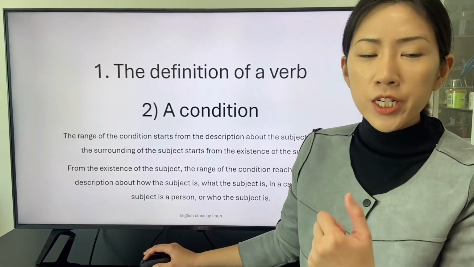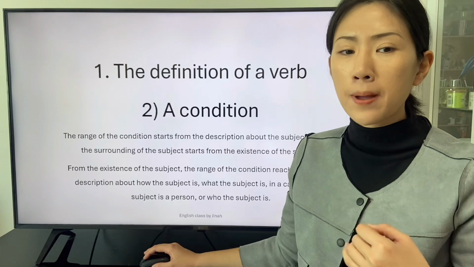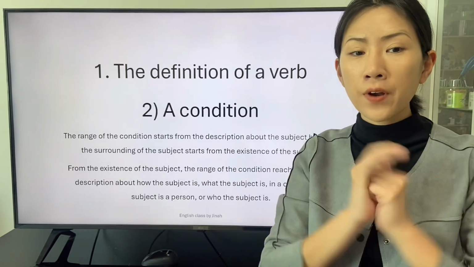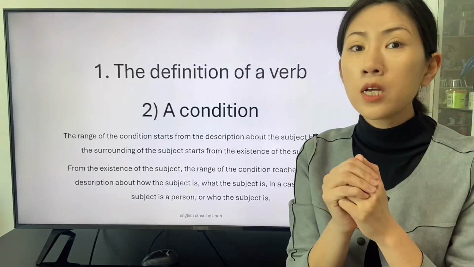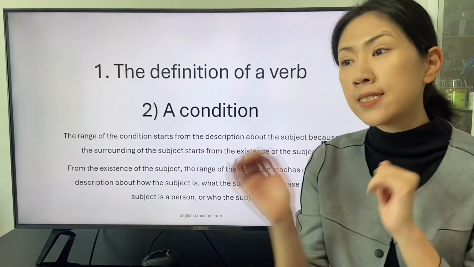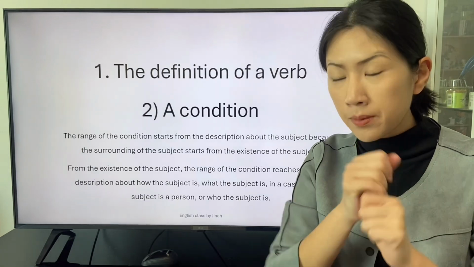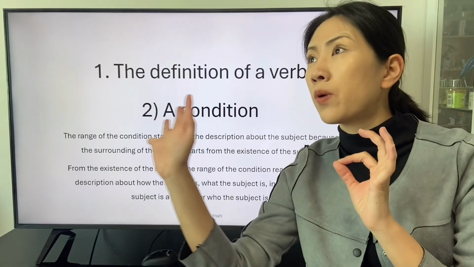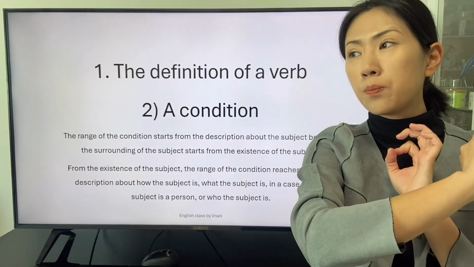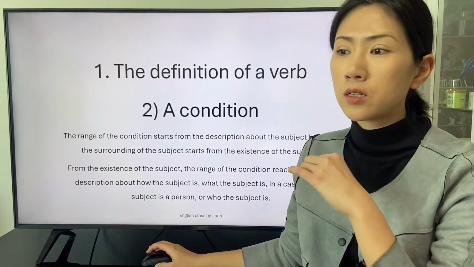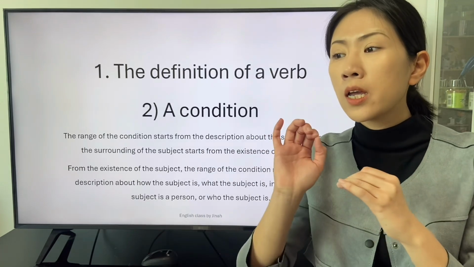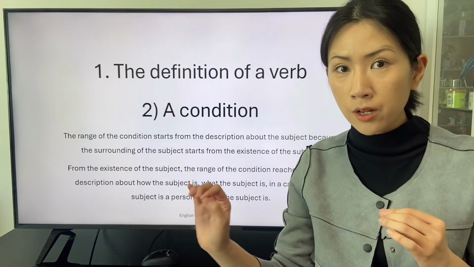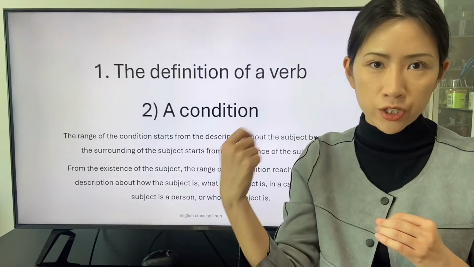The range of the condition starts from the description about the subject because the surrounding of the subject starts from the existence of the subject. The subject exists at a point in time and in a place. Then the surrounding started to be with the subject. The existence of the subject is the primary condition of any condition.